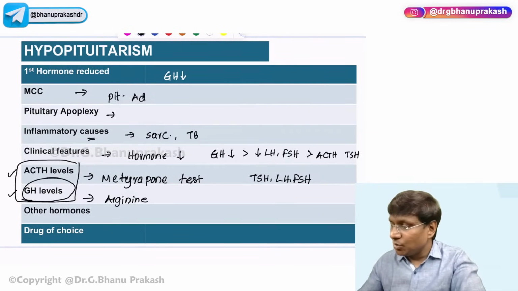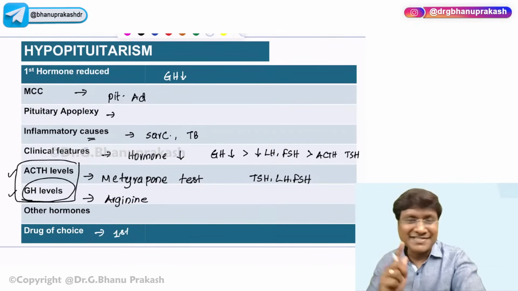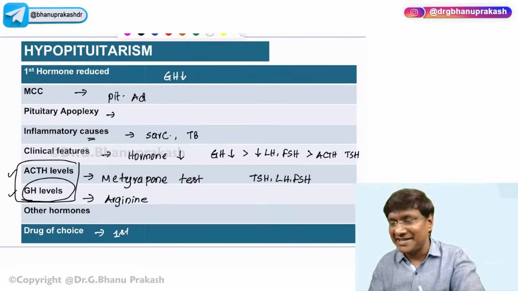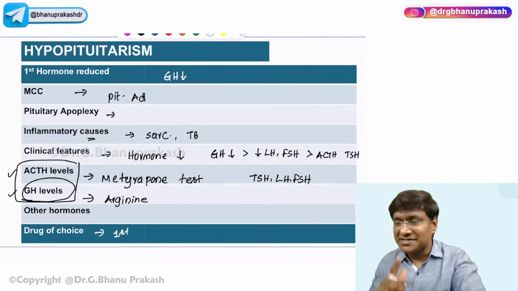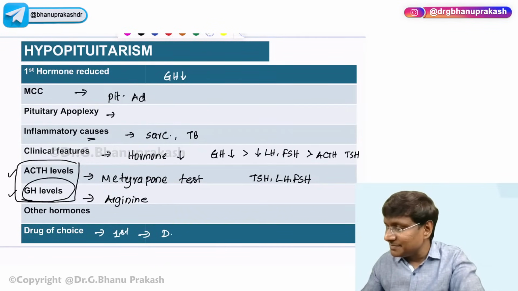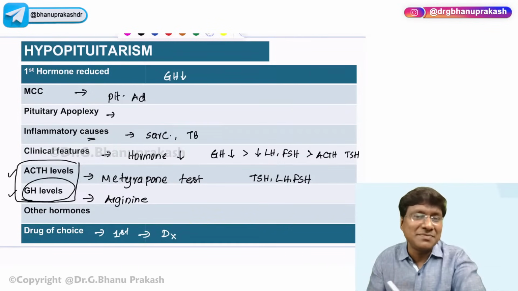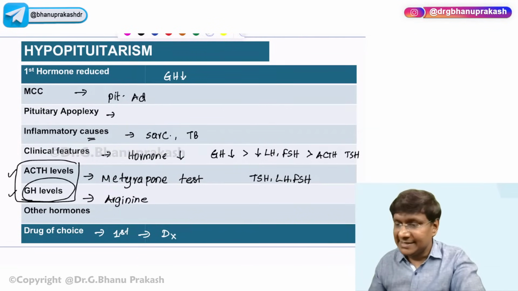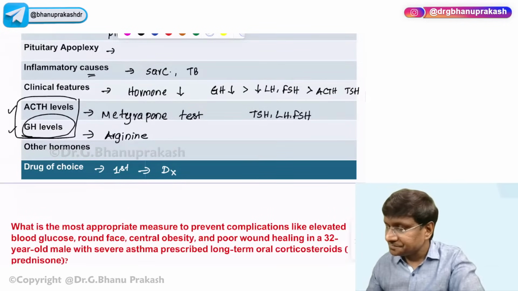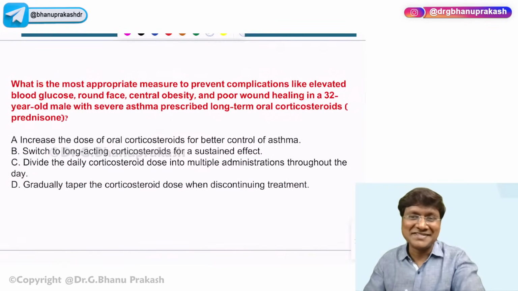Then what exactly is the drug of choice? Drug of choice means, what is the first drug that needs to be supplemented? Can anyone answer this? The first drug that needs to be supplemented is steroid. And the particular steroid that we give is dexamethasone. Okay, dexamethasone is the drug which has maximum steroid activity. That is the reason why dexamethasone has to be given. And that was about your hypopituitarism discussion, right? Then we will move on to the next important clinical scenario.